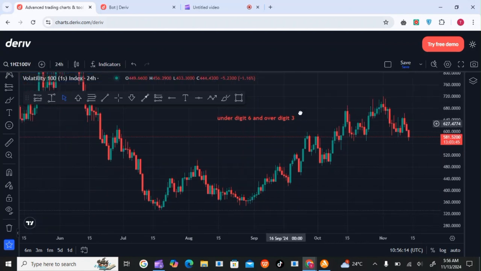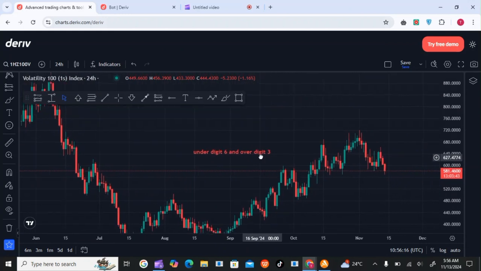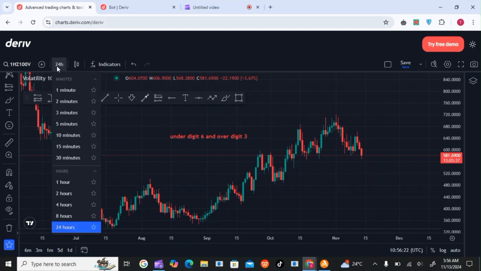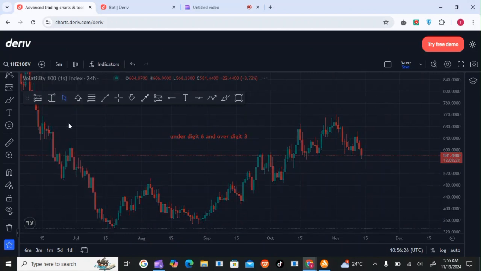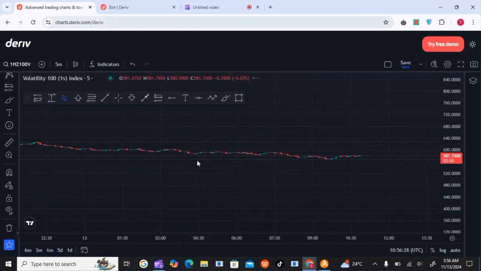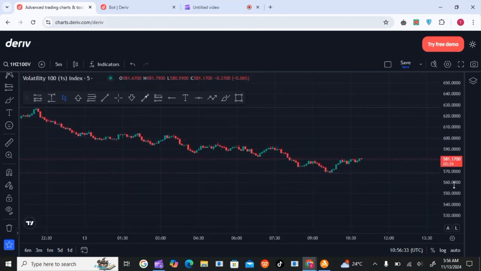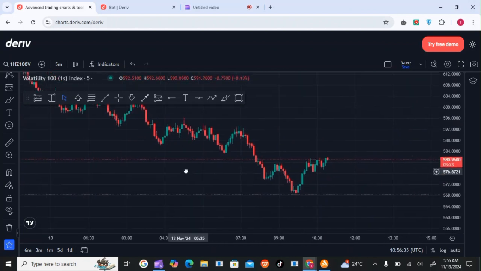The first thing you do is come to this time frame, then click to lower time frames like 5 minutes. Here you can see the 5 minutes candlesticks.